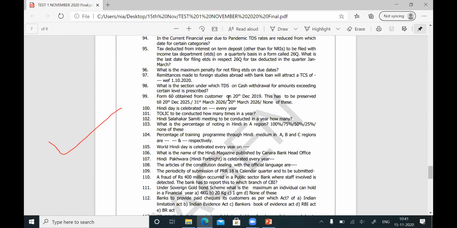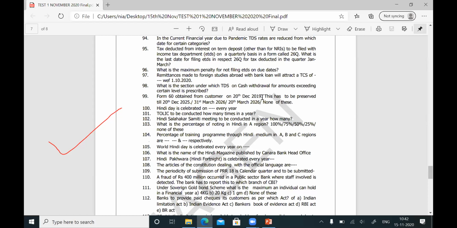Form 60 obtained from the customer on 20th December 2019. The financial year of 2019 will be over on 31st March 2020. He has obtained Form 60 in the financial year 2019-20, that is, on 20th December 2019.